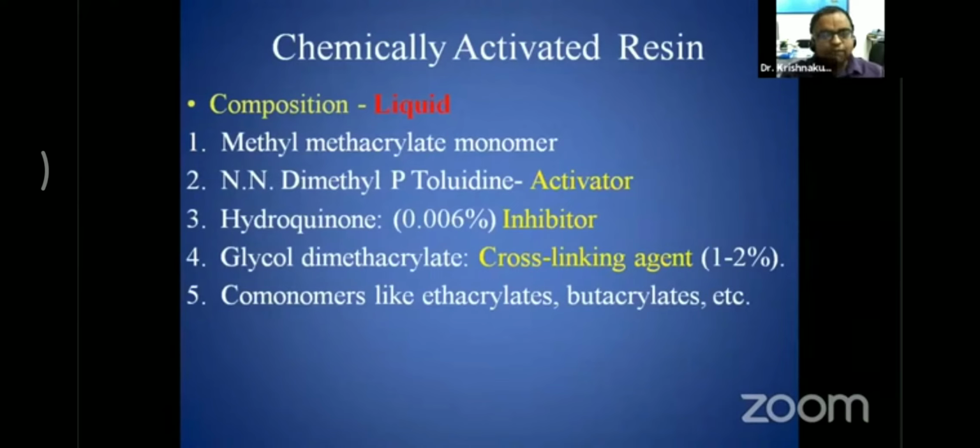But here one more thing is added, called an activator. In case of a chemically activated resin, the activator is added in the form of N,N-dimethyl p-toluidine. This particular activator is responsible for the initiation of the reaction. In case of a heat cured acrylic resin or heat activated acrylic resin, heat is required for the activation of the polymerization reaction. But in case of chemically activated resin, the activator N,N-dimethyl p-toluidine is used.